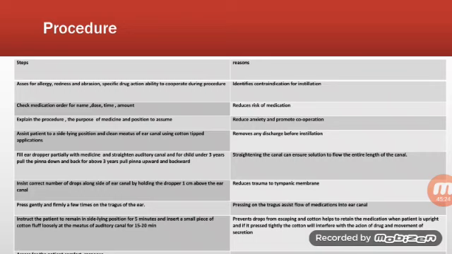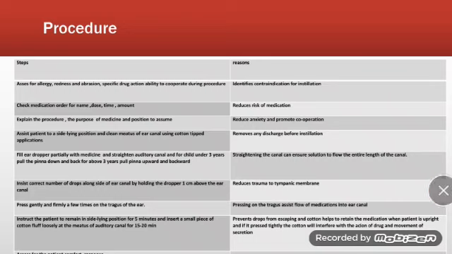And then instruct the patient to remain in a side lying position for 5 minutes and insert a small piece of cotton loosely at the meatus of the auditory canal for 15 to 20 minutes. The nurse should assist the patient to remain in a side-lying position up to 5 minutes. Then it will help to prevent the drops from escaping out, and the cotton helps to retain the medication when the patient is upright.